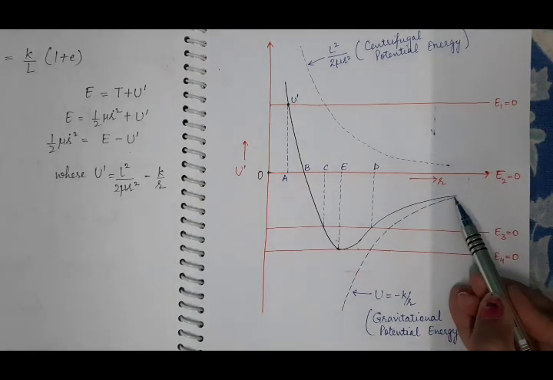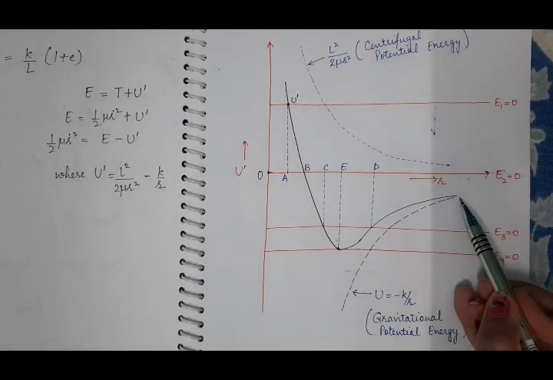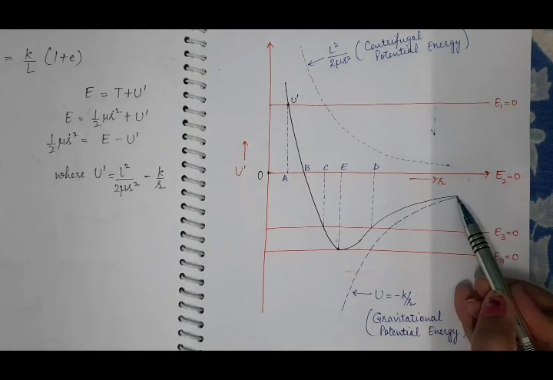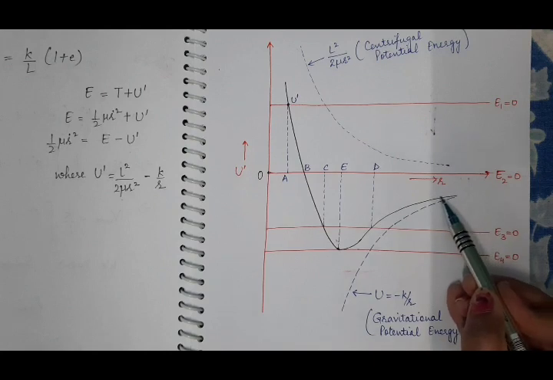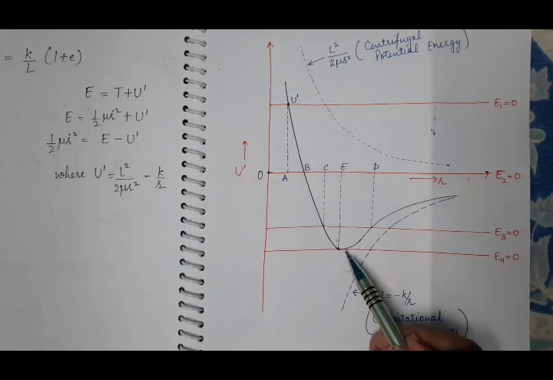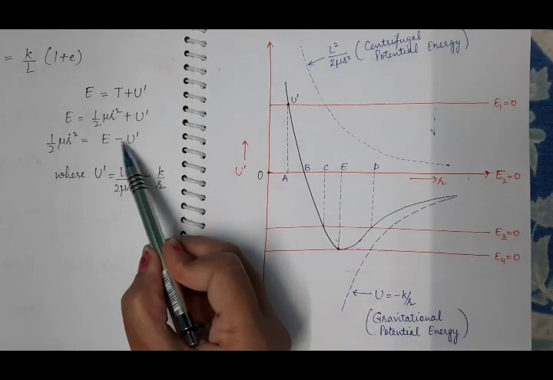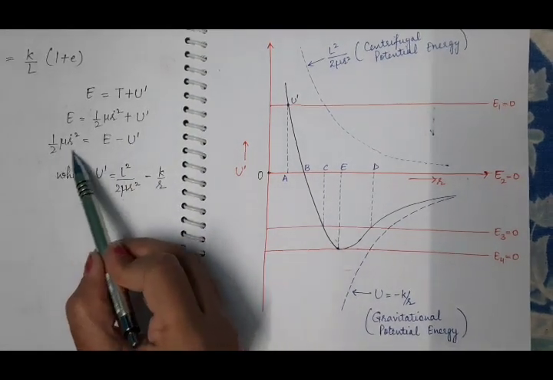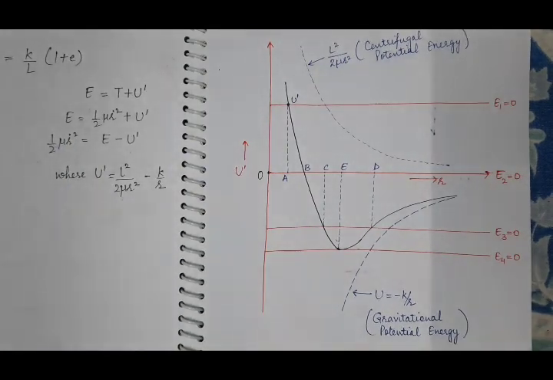When we decrease R from infinity, U dash becomes more negative, and so its kinetic energy will increase.